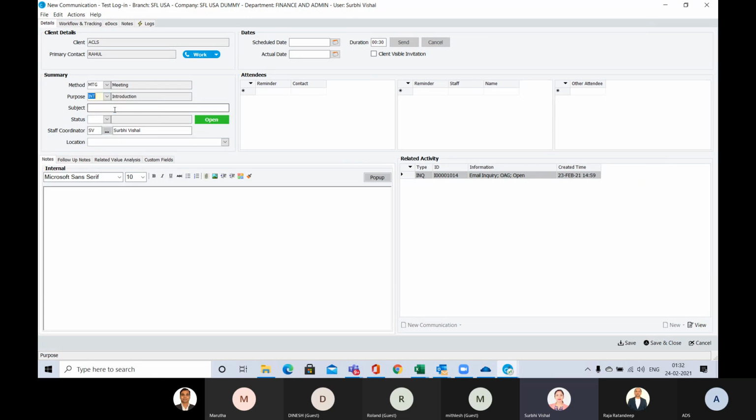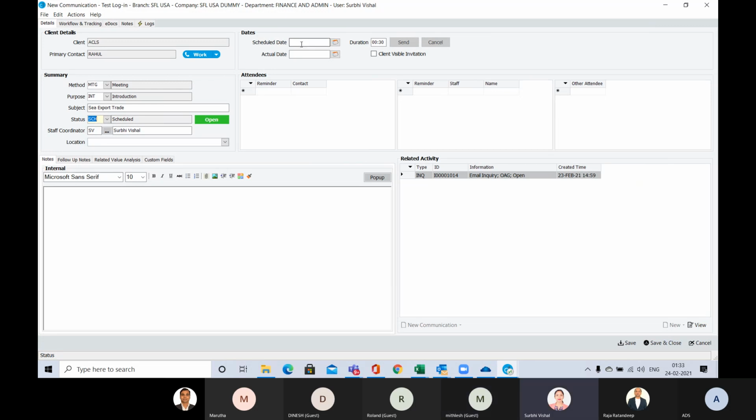It could be a sales introduction or anything else. We can map it, because these are all user defined. Subject is for export rate. Then the status of this communication, let's take scheduled, and the staff coordinator is Surbhi.